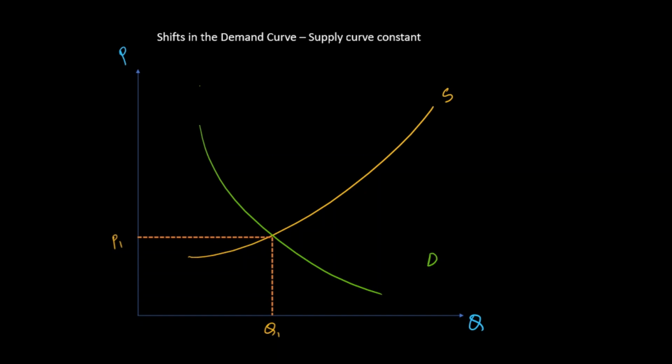So let me summarize this situation. What has happened in this case? The demand has decreased, and in terms of supply, again, no change. And what is the impact? The impact that we saw was that the equilibrium quantity has reduced, and likewise the equilibrium price has also reduced.